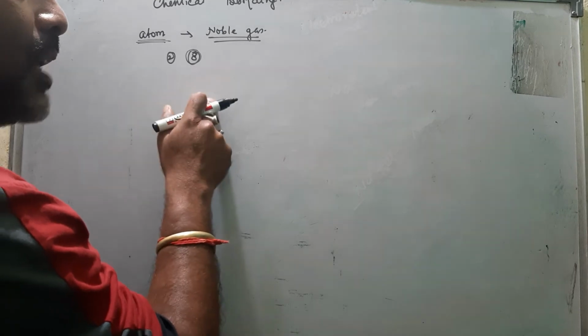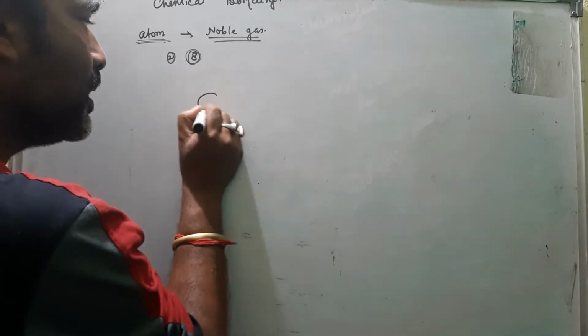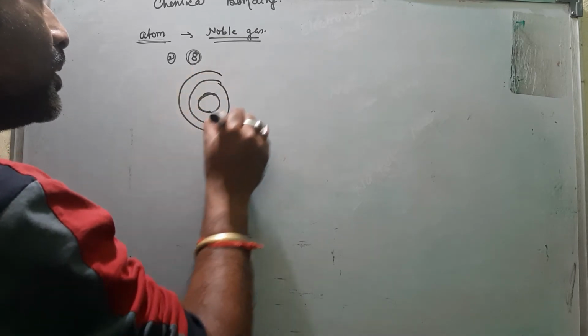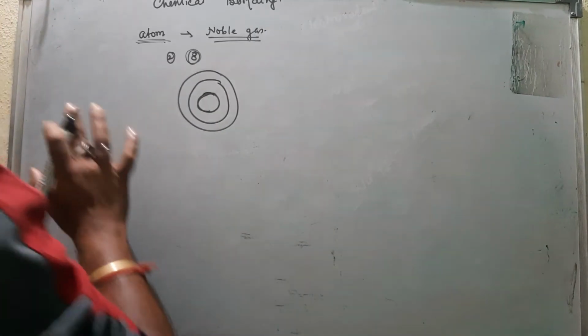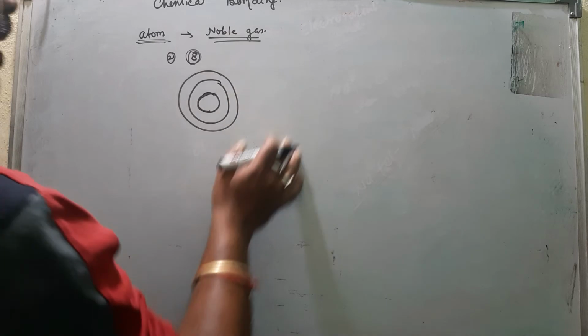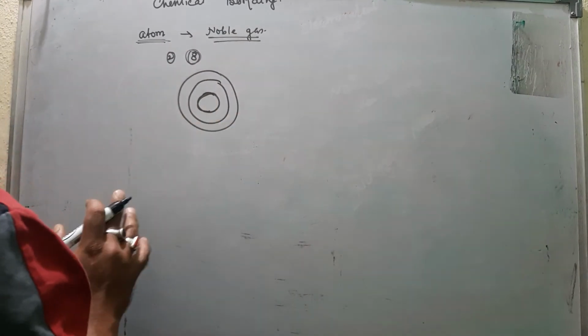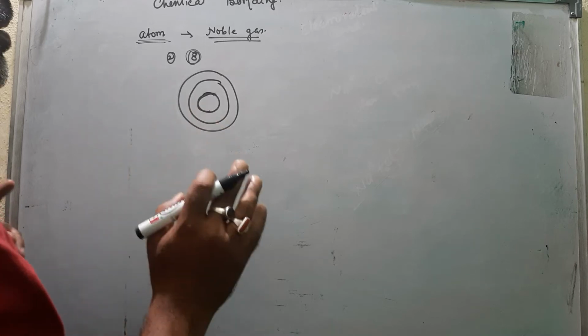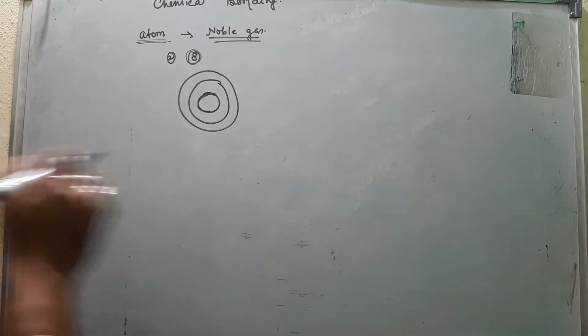Protons and neutrons are at the nucleus, but electrons are always in the outermost shells. By what? By transfer, by sharing. Anyhow they complete the 8 electrons, that means octet rule or duplet rule.